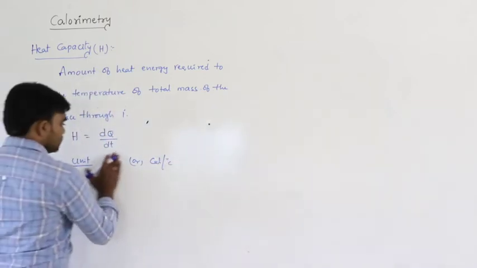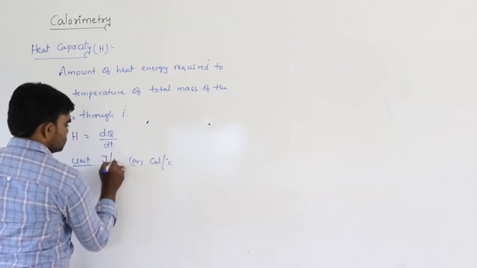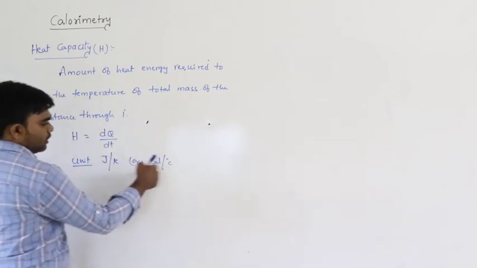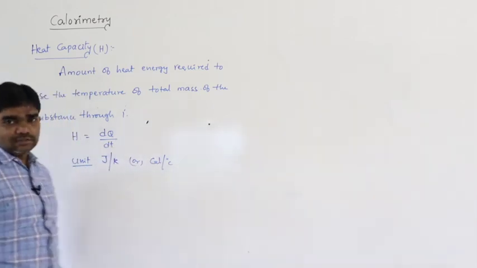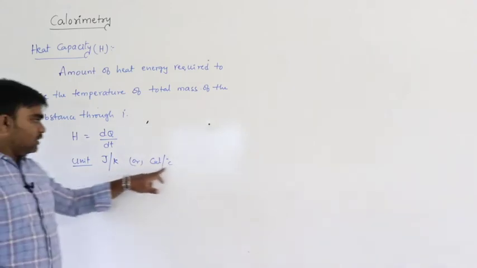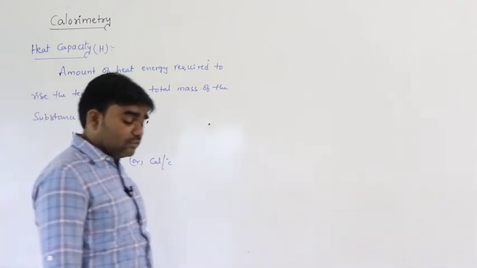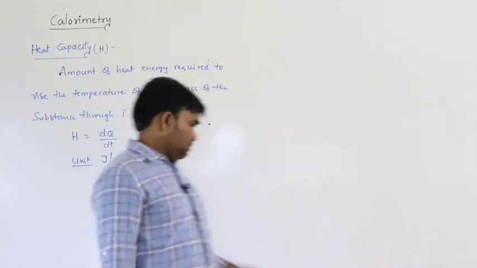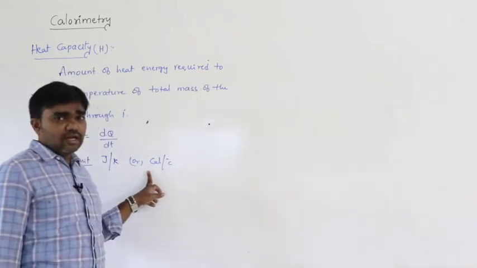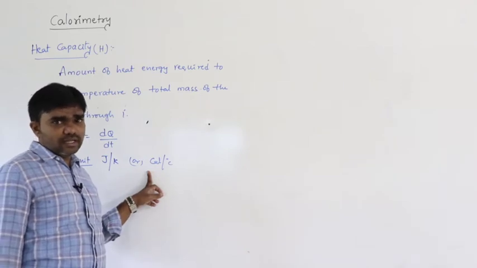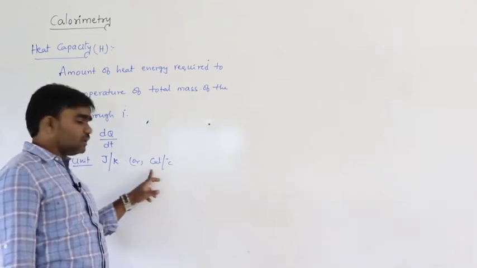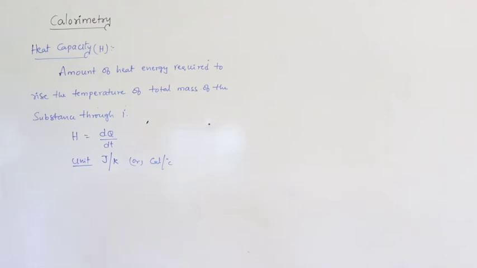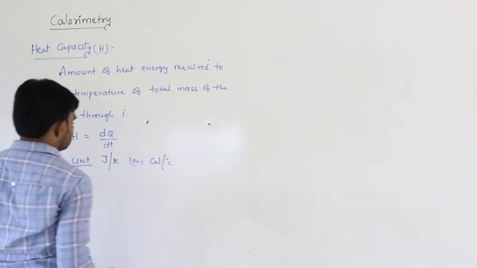The CGS unit of energy is ergs, but heat energy must be measured in joule or calorie, not ergs. So it is joule per Kelvin or calorie per Celsius.